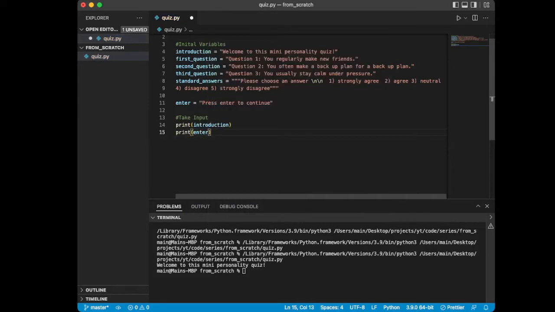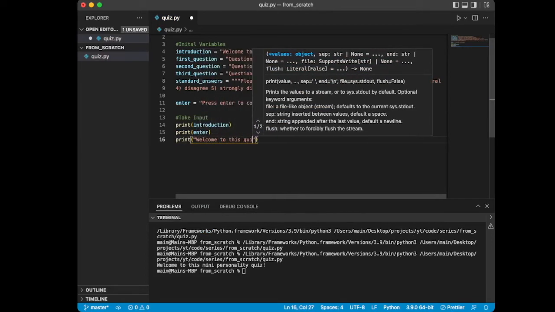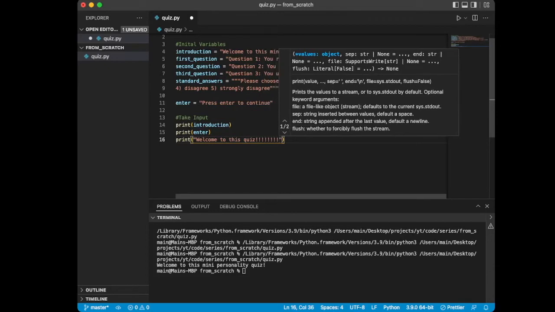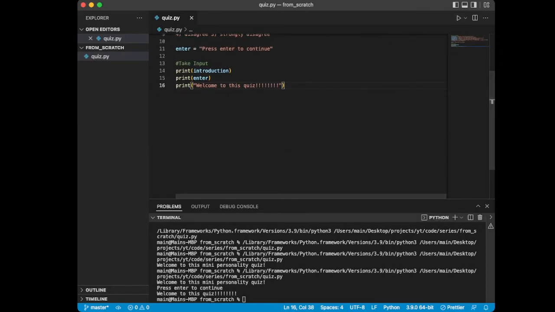So what we're doing here is basically this. This print function is built into Python. Basically, it will print whatever is between the parentheses. So if I were to go below here and print, and then put in "welcome to this quiz" with a bunch of exclamation points, it will print what I've put there. I should also note that in order for it to detect the updates, you have to save the file after you're done typing. So just save the file every time you're about to run it.